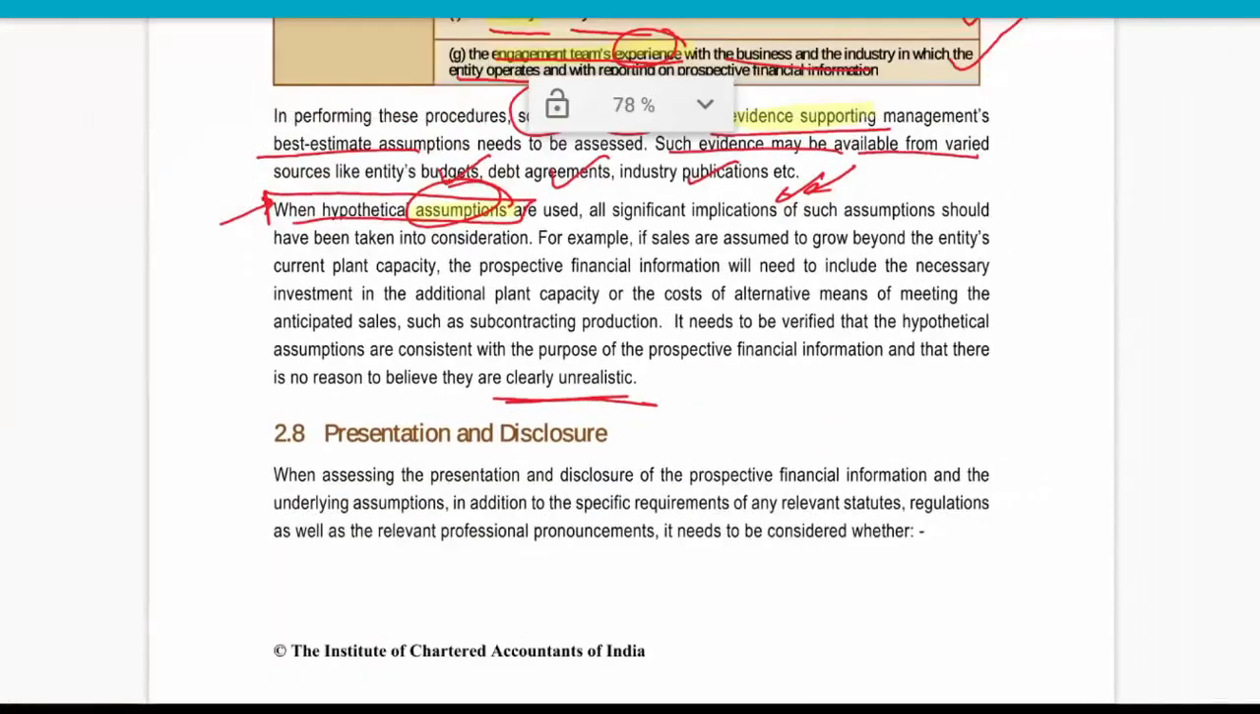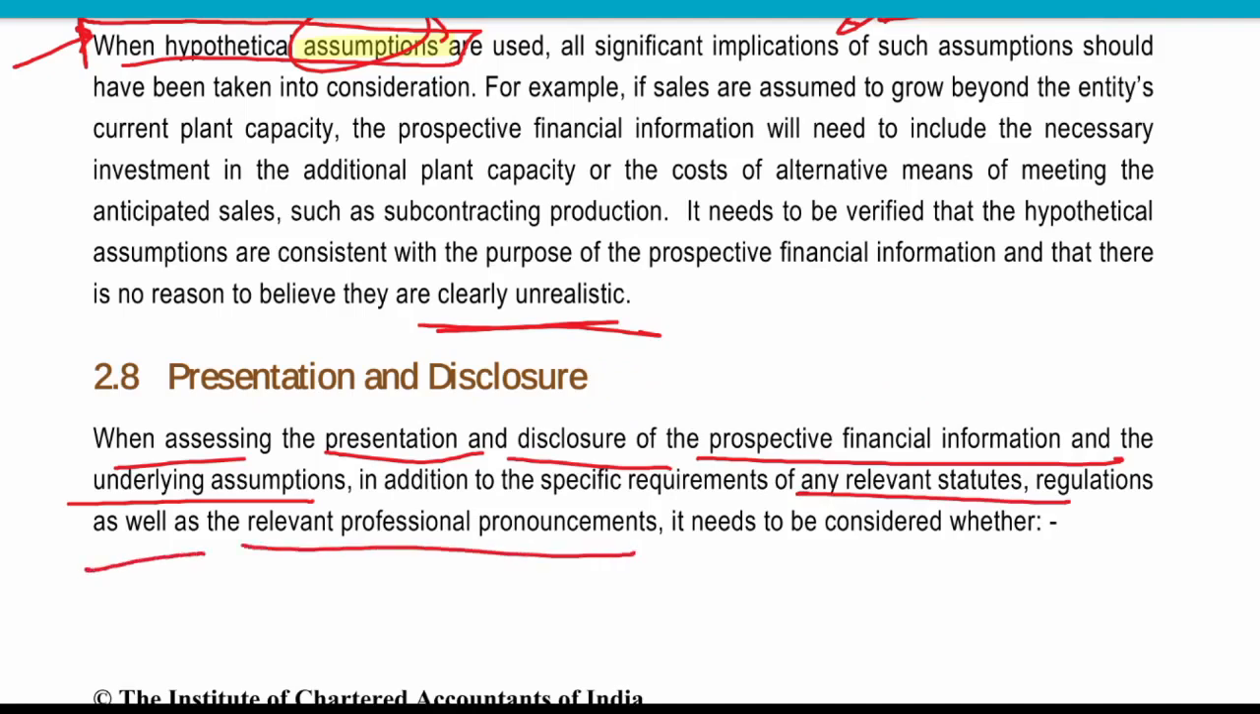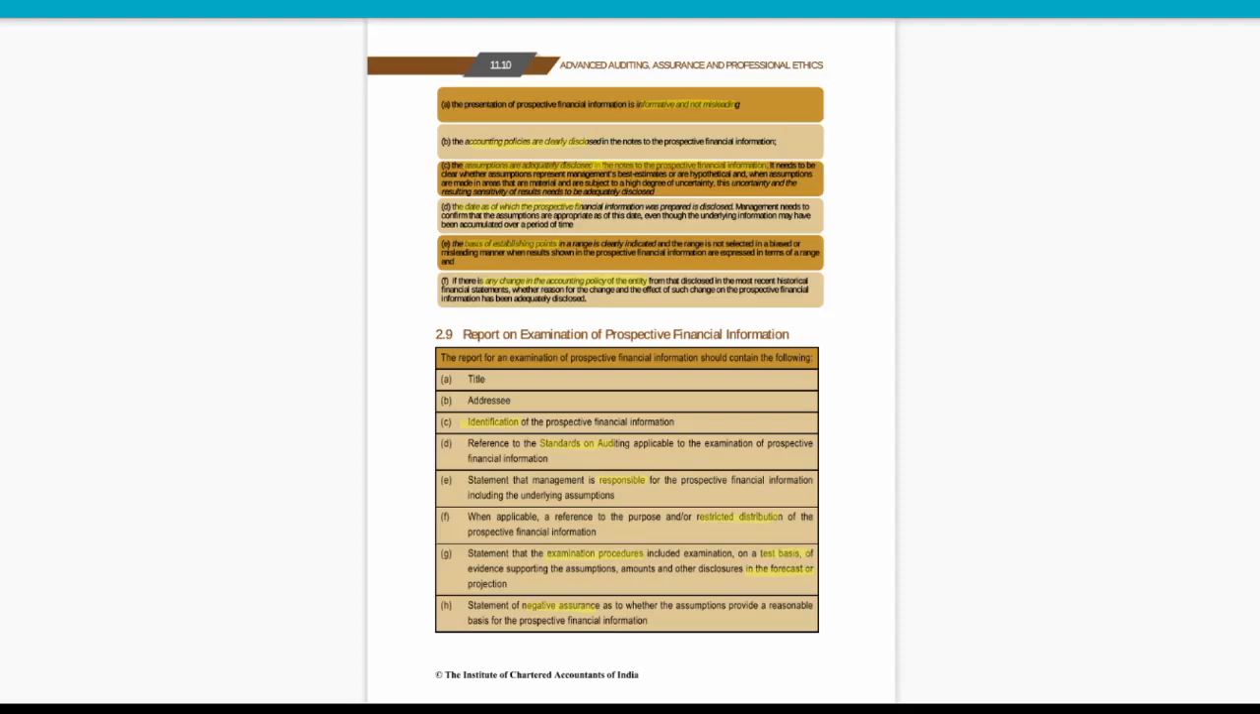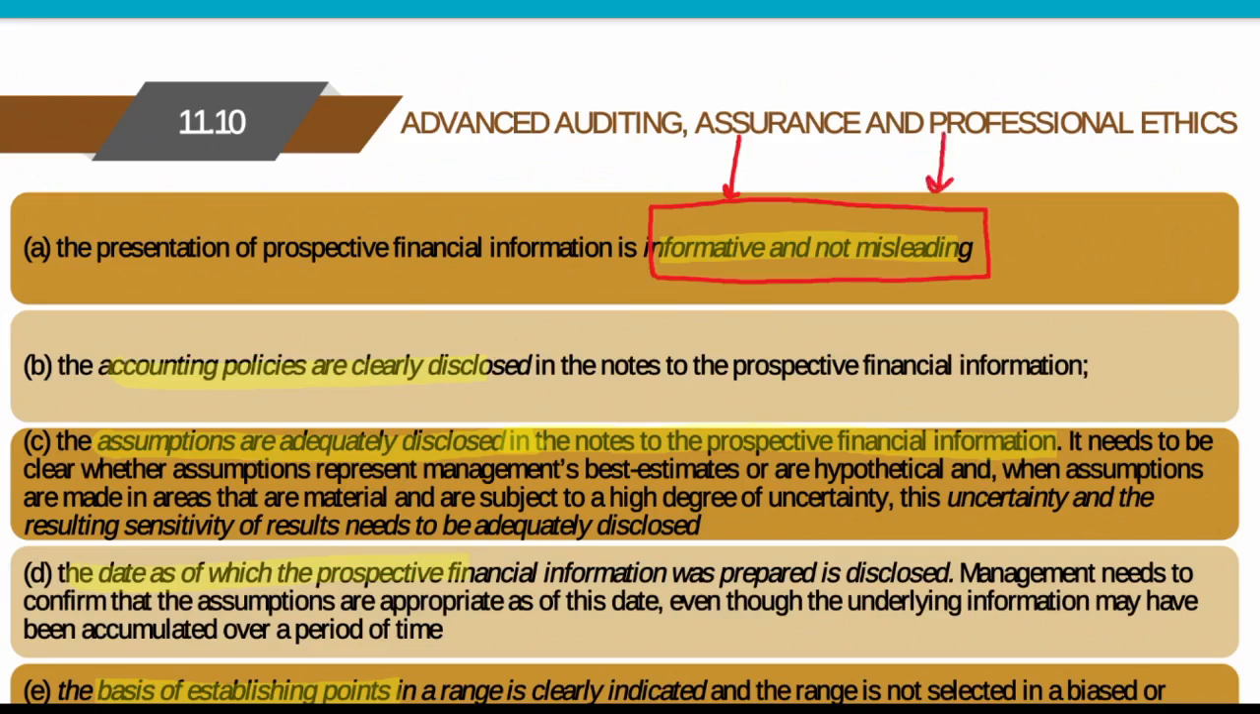Okay. Now, presentation and disclosure. When assessing the presentation and disclosure of the prospective financial information and the underlying assumptions, in addition to the specific requirements of relevant statutes as well as relevant professional pronouncements, it needs to be considered whether the presentation is informative and not misleading. So whatever presentation you are making, it must be informative, meaning it must provide some information. It must not be misleading. It must provide information on how we are getting these assumptions, what the basis is, but it must not be misleading. Whatever accounting policies are being used must be clearly disclosed.